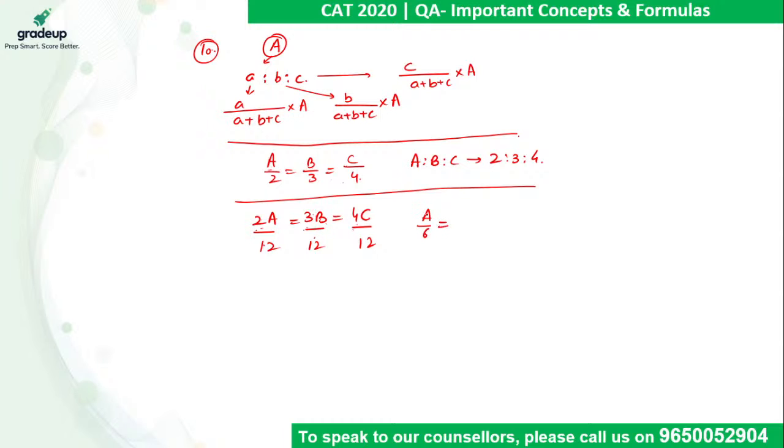After cancelling out 3, it becomes B by 4. After cancelling out 4, it becomes C by 3. So the ratio between A, B, C comes out to be 6:4:3. So guys, please check it out. Both the examples, although very easy, I hope it is clear to each one of you.